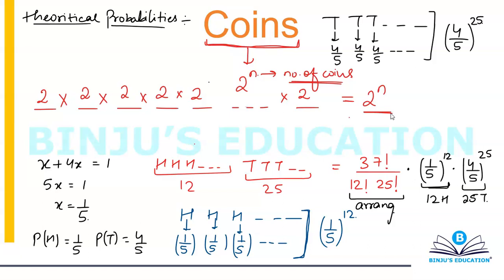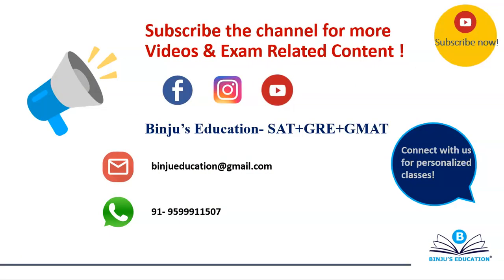Alright. So this was the basics of coins, and I hope you have understood how to solve the basic questions on probability. No doubt we are supposed to take two more cases. One is on dice, the other is on playing cards, but I believe that for that I have to make a separate video, because otherwise it's going to be too long.